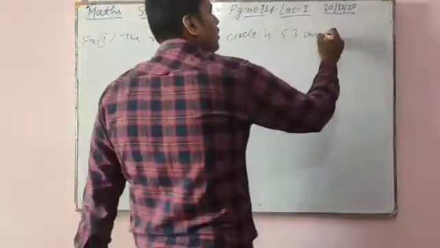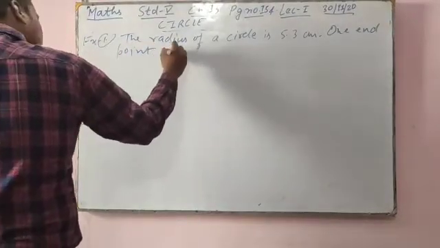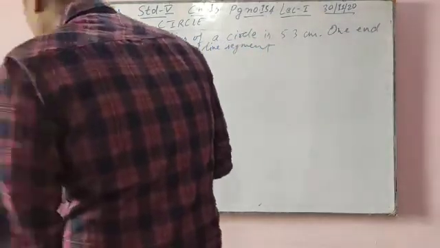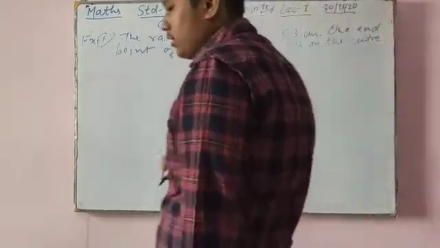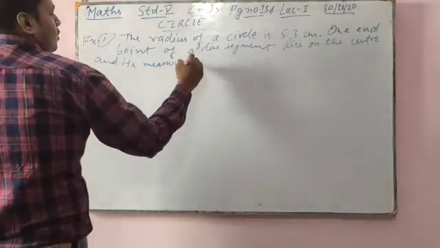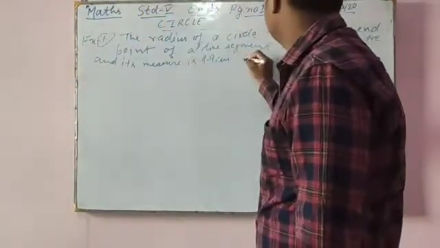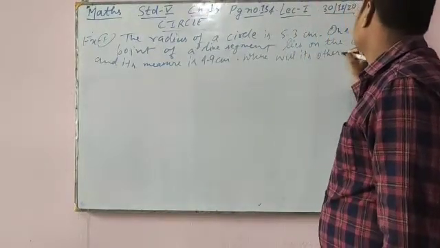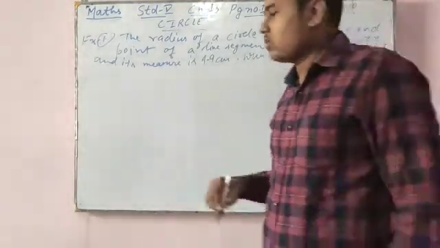One end point of a line segment lies on the center and its measure is 4.9 centimeter. Where will its other end point lie? So this is our question.